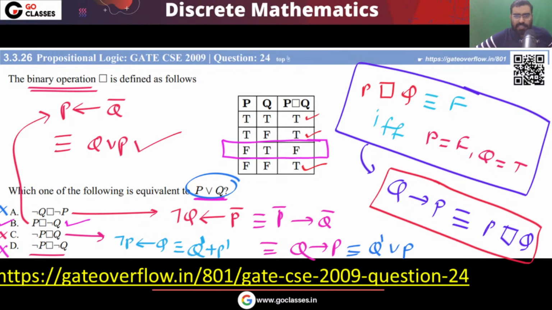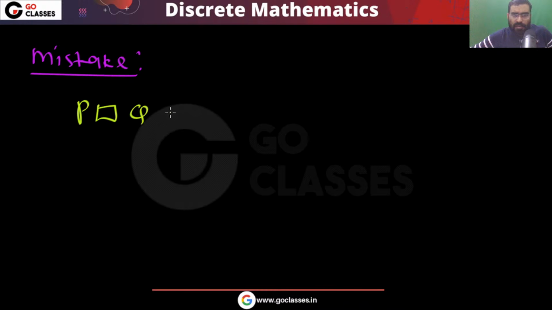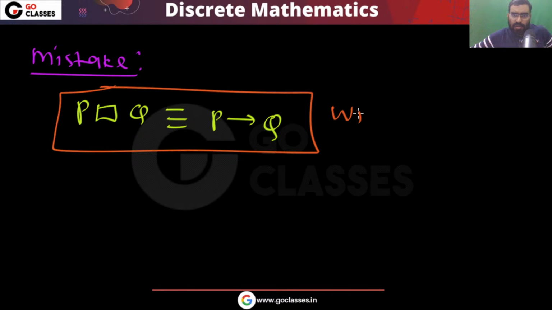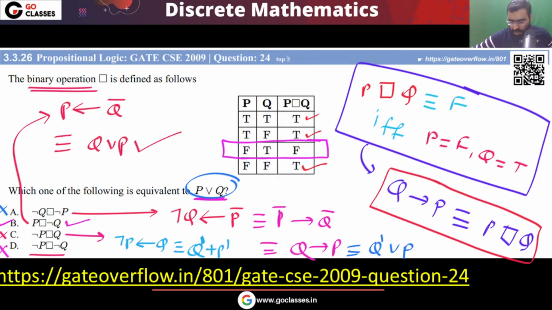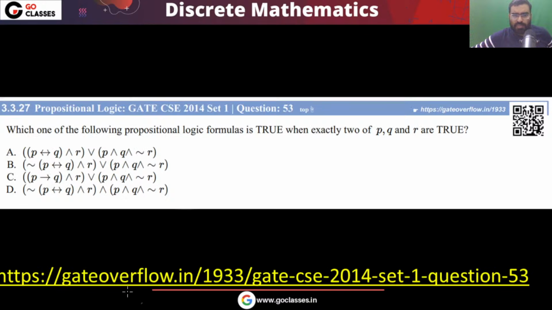Very simple question, but this is a nice question. What is the mistake many students do? The mistake they will do is they will consider this as forward implication. Okay, this is a common mistake in this question. If you write it as P implies Q, this is wrong. This is going to be a very common mistake. So don't make this mistake. You can solve the question very easily.